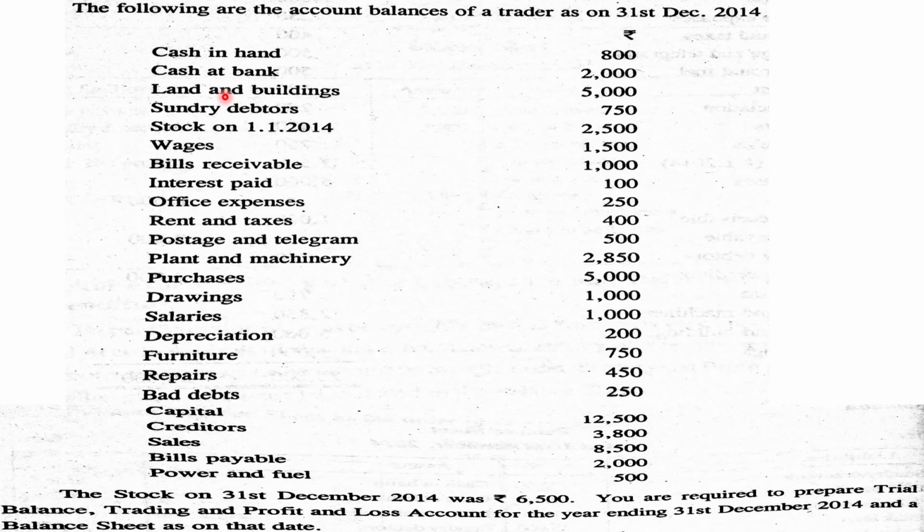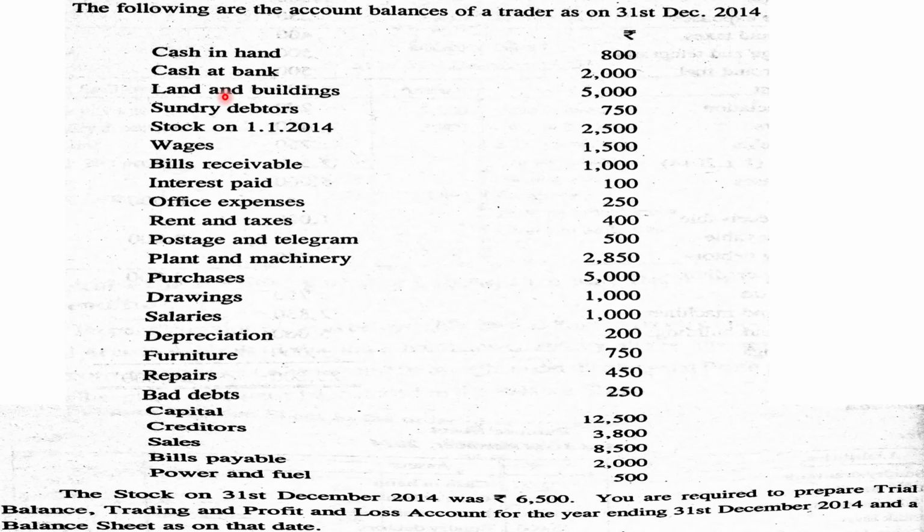So all the accounts relating to income, liabilities and capital should be written on the credit amount column of the trial balance. While writing the trial balance, accounts relating to expenses and assets should be debited, that is, the amount should be written on the debit column. And accounts relating to income, liability and capital should be written on the credit column.